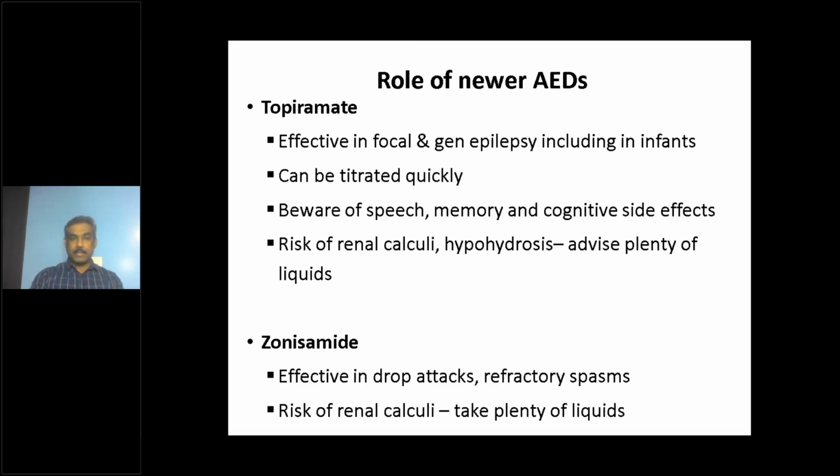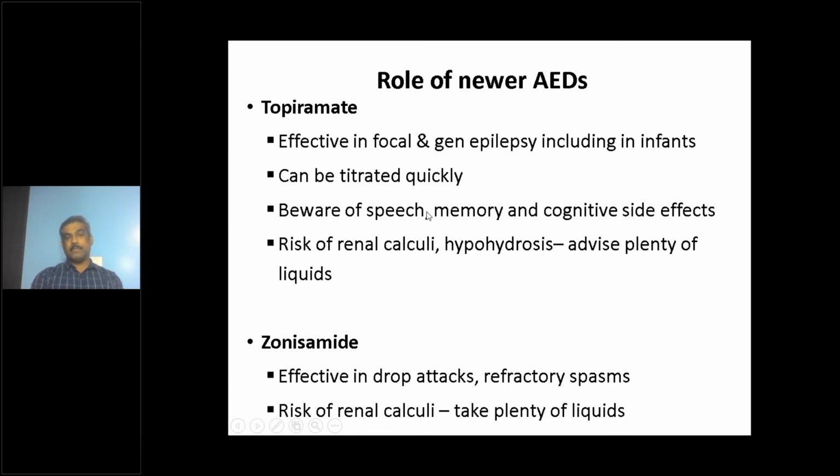Coming to topiramate and zonisamide, these are two related medications. Both work through carbonic anhydrase enzyme system inhibition. So topiramate can be very effective, especially in infants with flurries of focal seizures that are not responsive to your usual medication. Topiramate is one of the fulcrums of treatment in infants with refractory epilepsy. It can be titrated quickly, as against the previous medication, lamotrigine, that we discussed. This can be given very quickly.